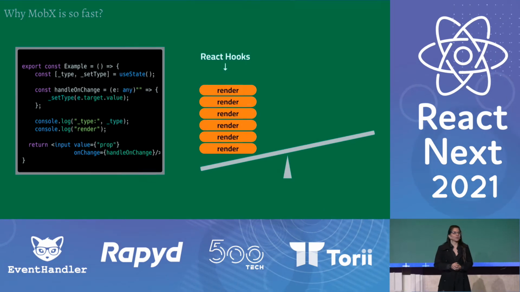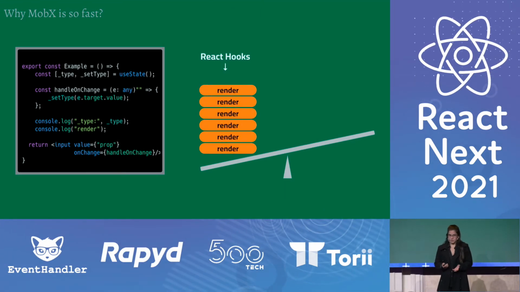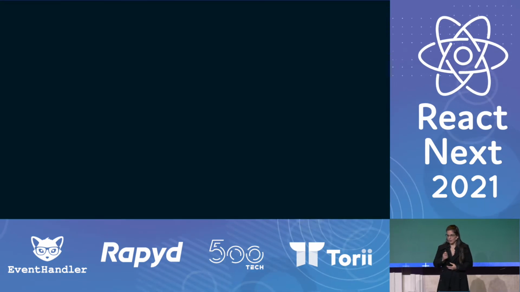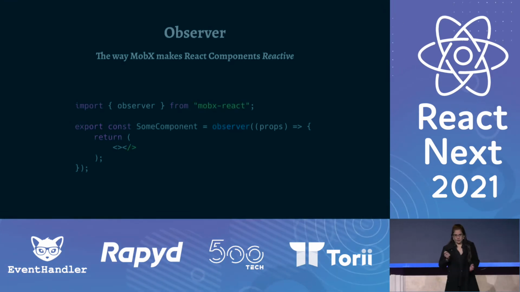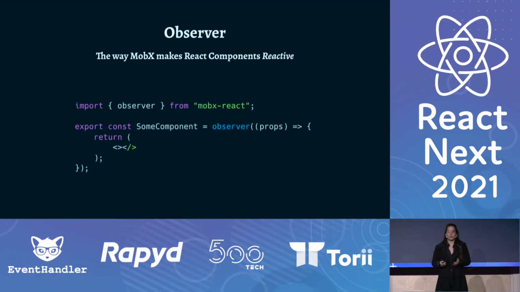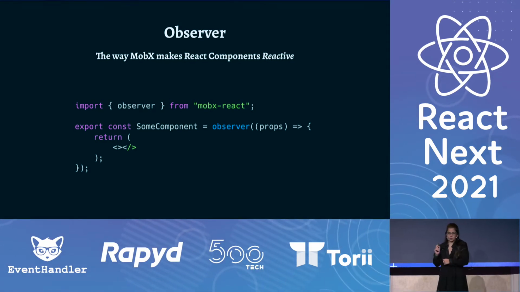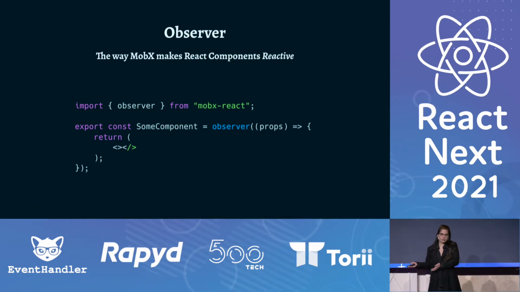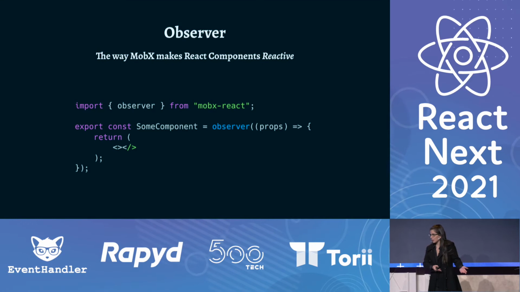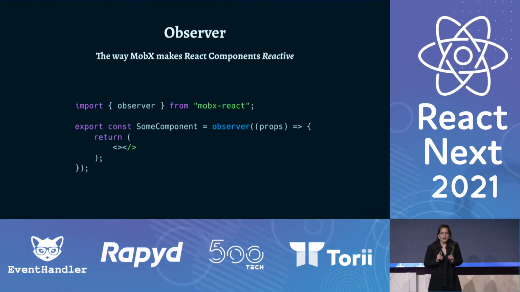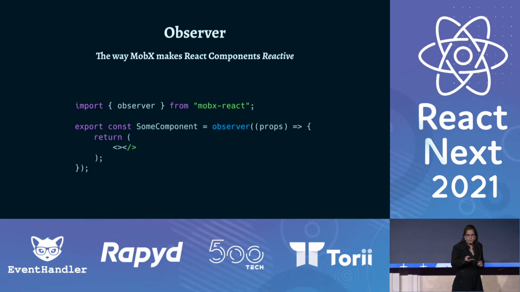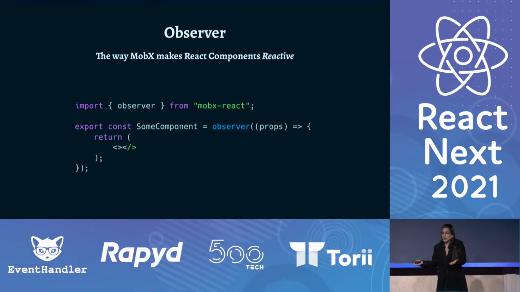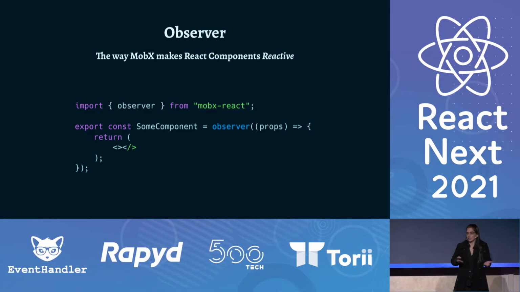This is how many times the component got re-rendered when I use React hooks. This is how many times the component got re-rendered when I use MobX. The reason why is simple. It's because when I used MobX, I made the component reactive, and I did that using the observer. And the observer, as you can see, looks like it doesn't really do anything. It accepts a render function of a component and returns a JSX element. But under the hood, the observer uses the props as an observable and the render function as an observer. So whenever one of the props gets changed, the render function is notified and re-renders the component.